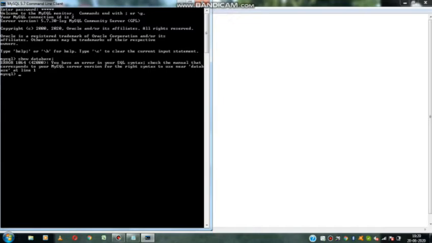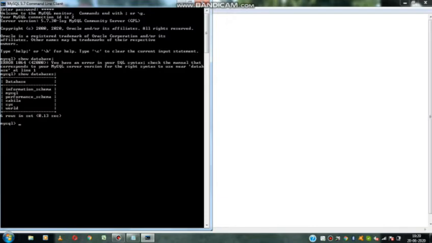Now it is showing an error. Whenever you type, you have to type carefully. It is not show database, it is show databases; the s is required.